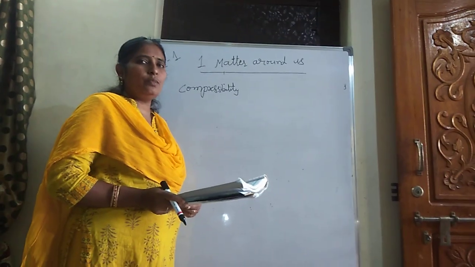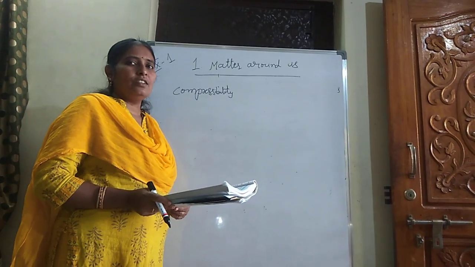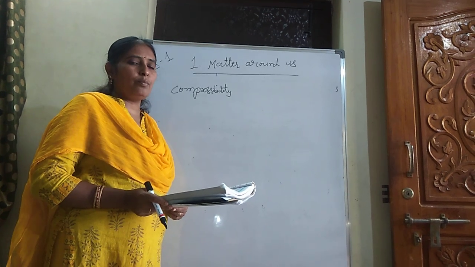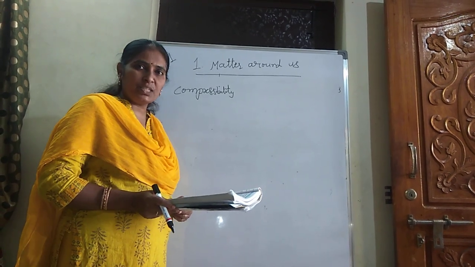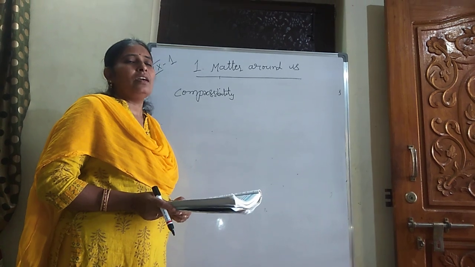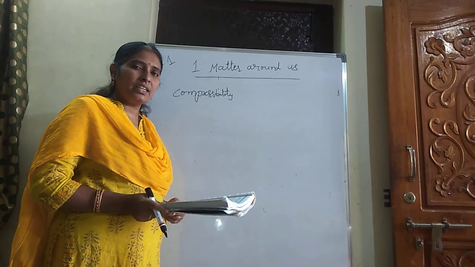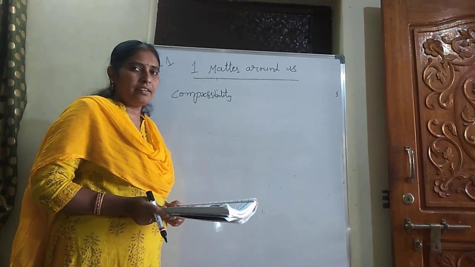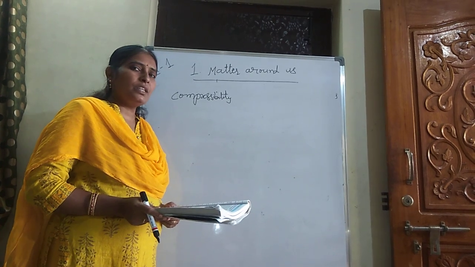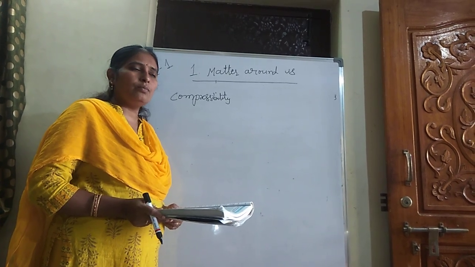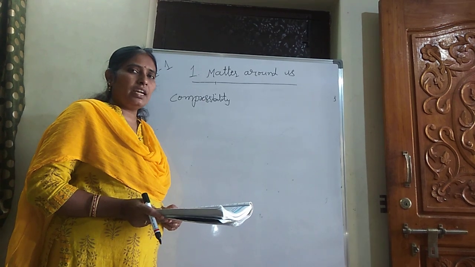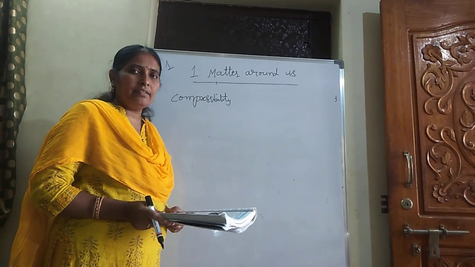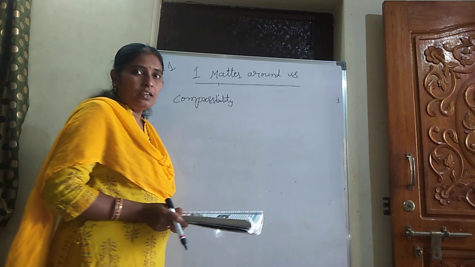Up to now we studied matter. Matter, as I have repeated many times in the definition, has mass and occupies space. Matter is broadly divided into three categories: solids, liquids and gases. Based on their properties, all the objects in the world fall into these three categories. The next topic is compressibility.